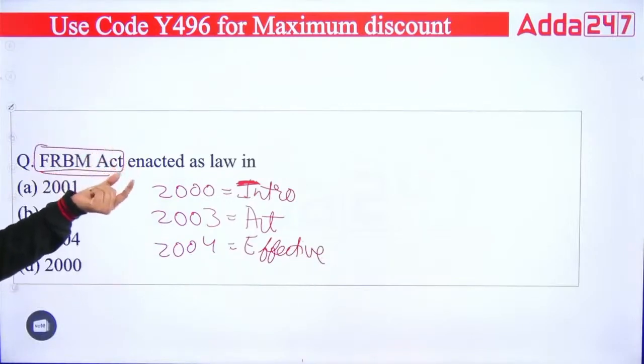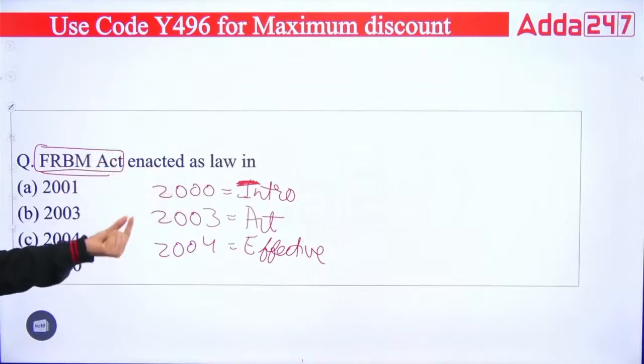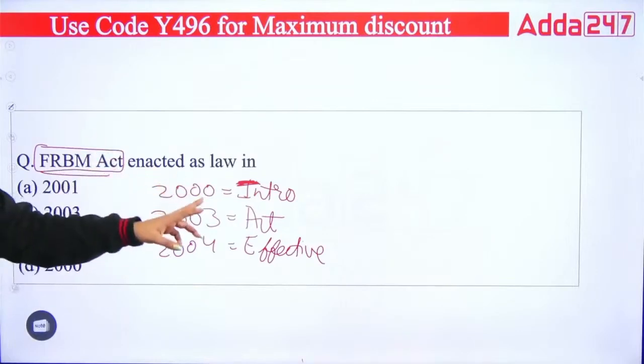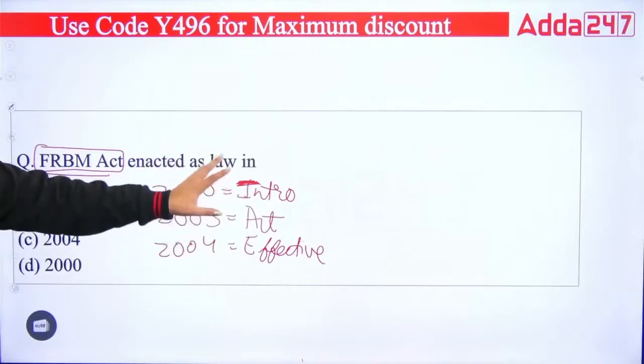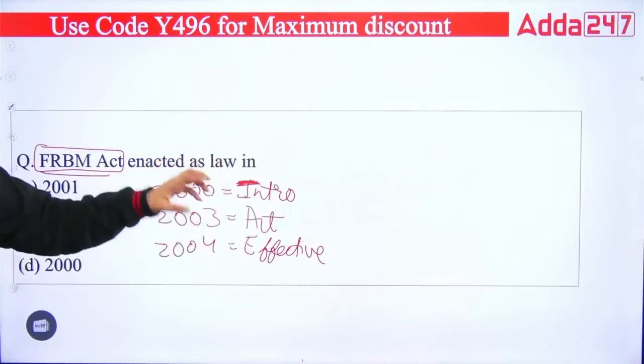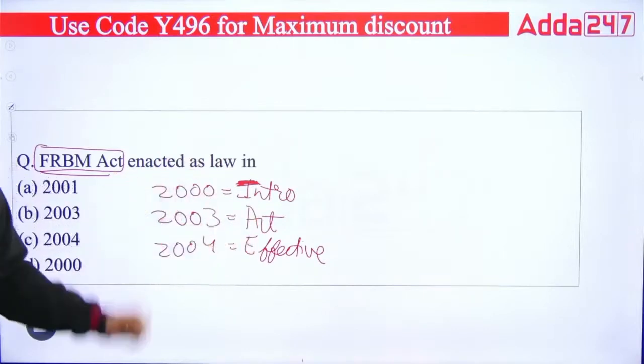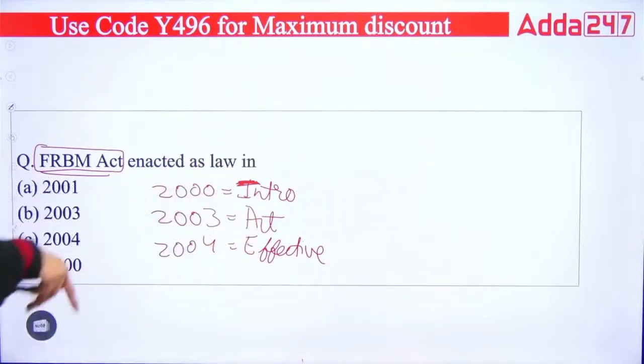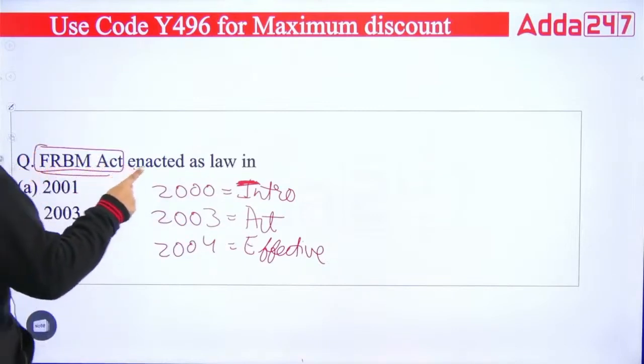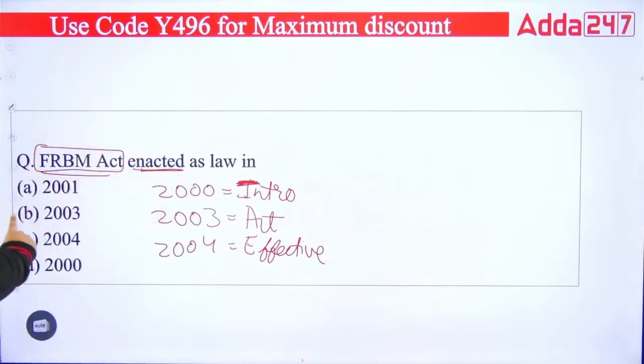In the 2000 year, the bill was introduced by Mr. Yashwant Sinha. In 2003, the parliament passed the bill and it was converted to an act. And in 2004, this act became effective. But the question is asking, FRBM Act enacted as law in which year? In 2003. It means the right answer will be your B option, that is 2003. I hope that is clear.